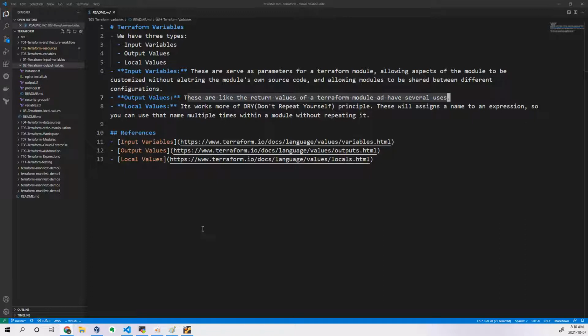Local values are something where if you want to repeat some particular concept in multiple places, then we will be using local values. Simple variables. If you want to write your variables in multiple locations, then the right choice is nothing but local values. We will see how to write a normal local value, and we will see how to create a complex local value as well.